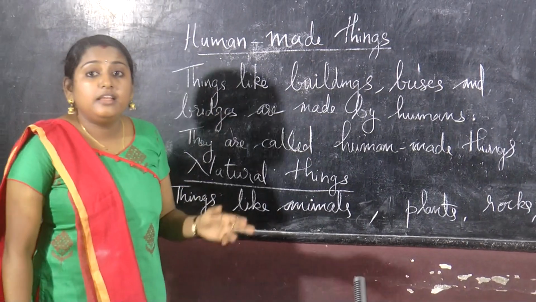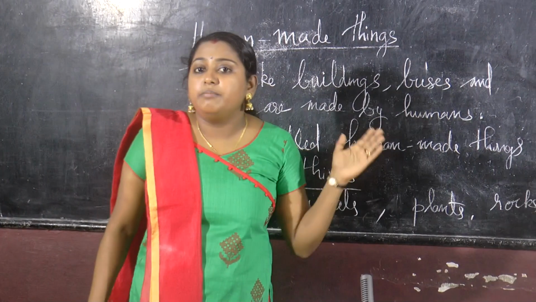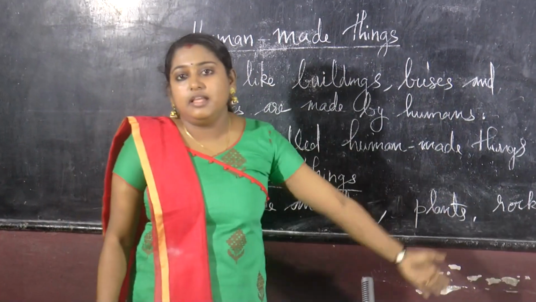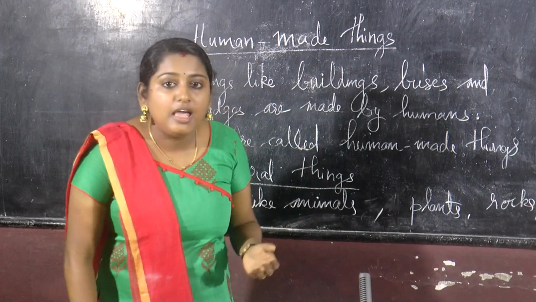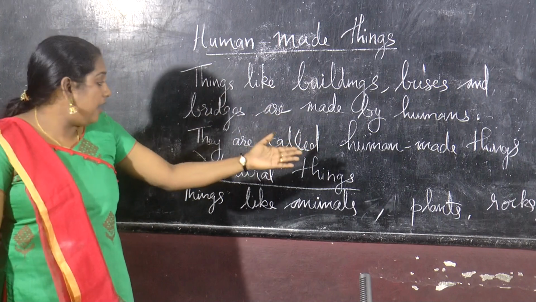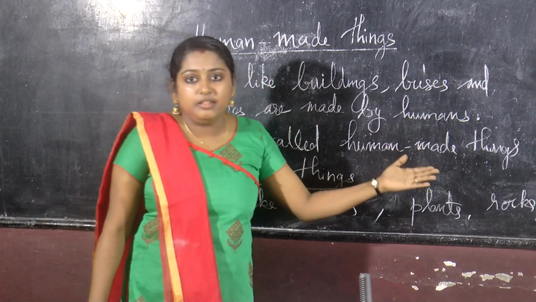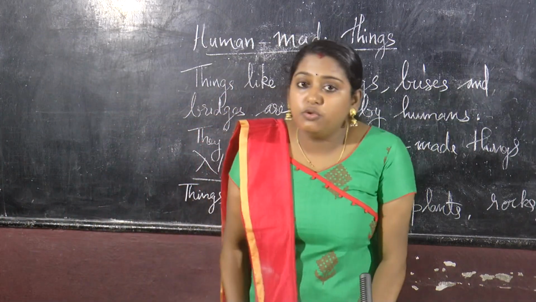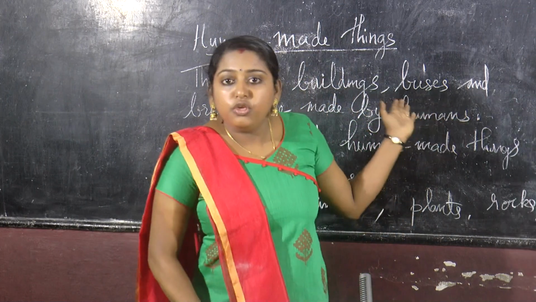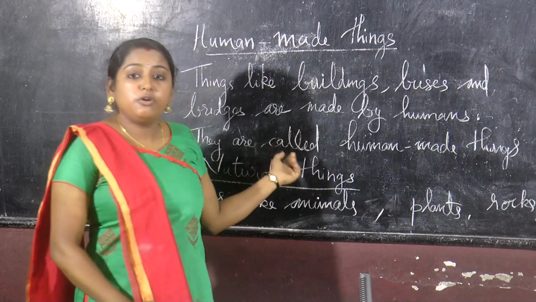Things like buildings, bridges and buses are made by humans. They are called human made things. I am going to give you one work. You have to write 5 different things made by humans. So in your workbook you have to write that.